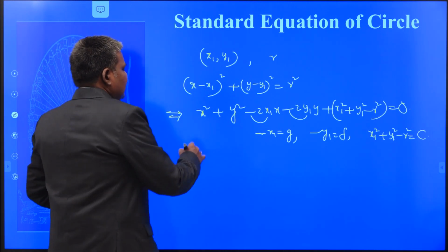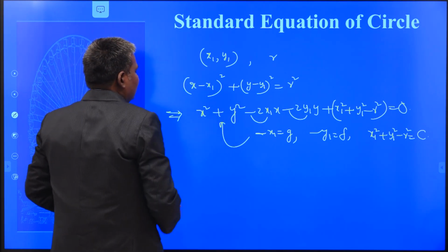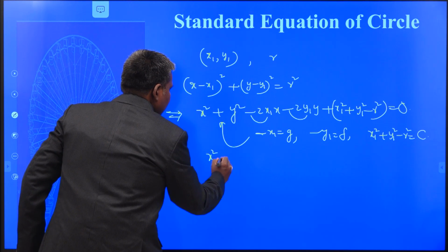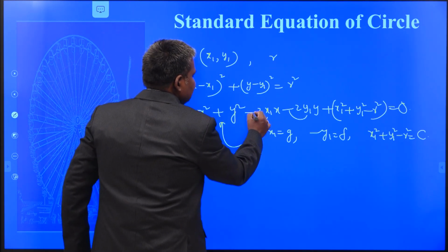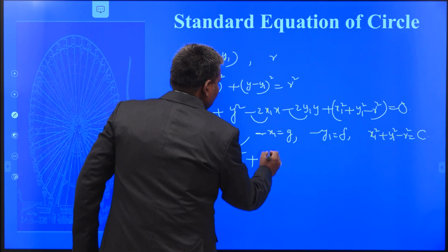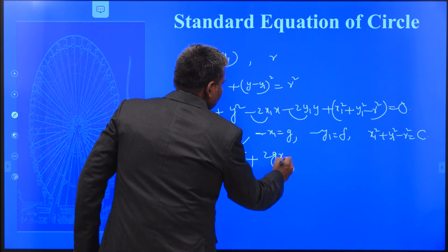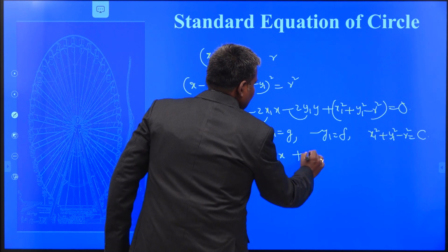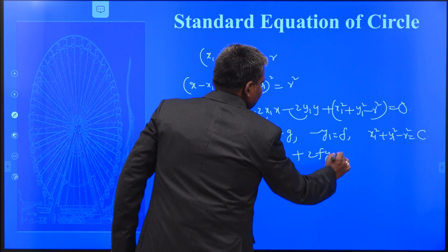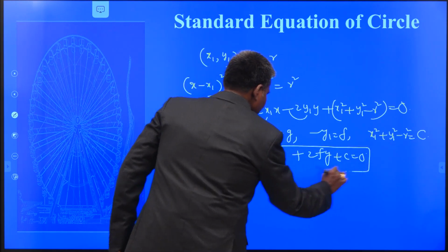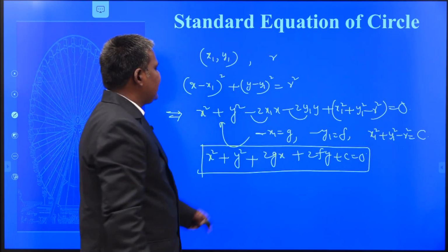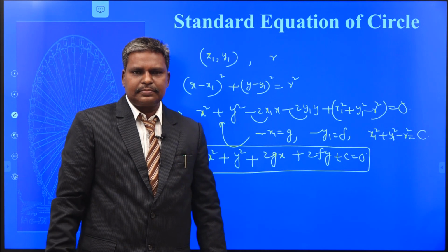From that, the above equation becomes x square plus y square plus 2gx, because instead of minus x1 I am going to write g, plus 2fy plus c equal to 0. This is called standard equation of the circle.